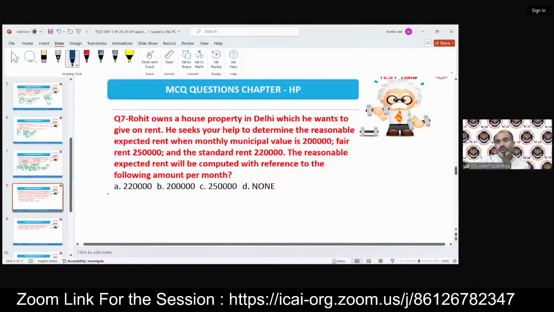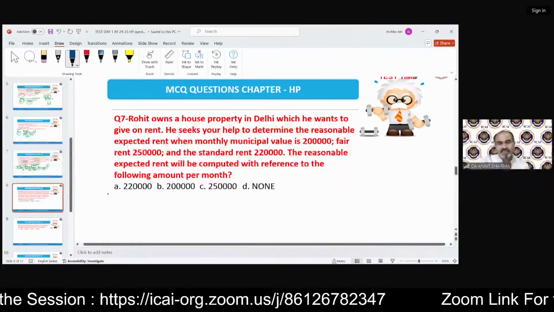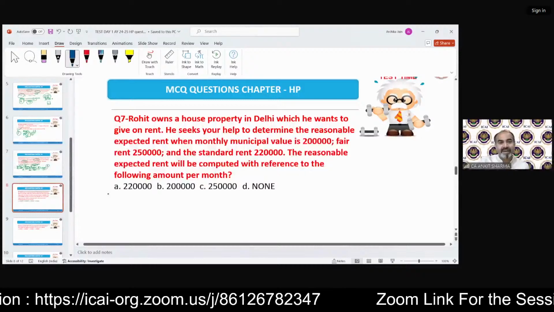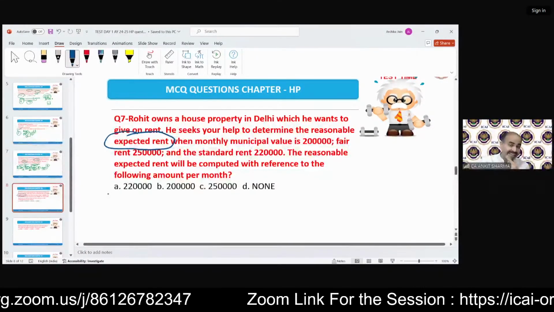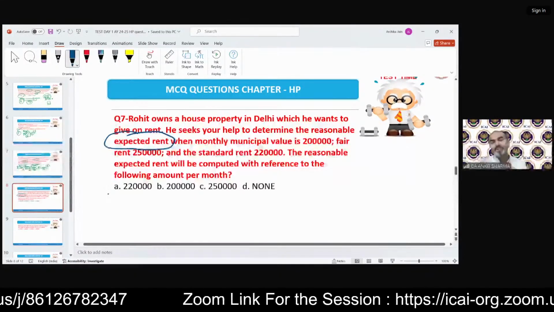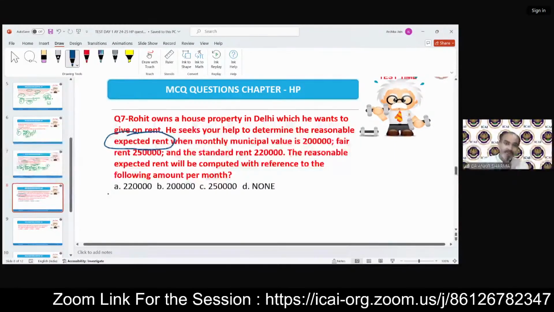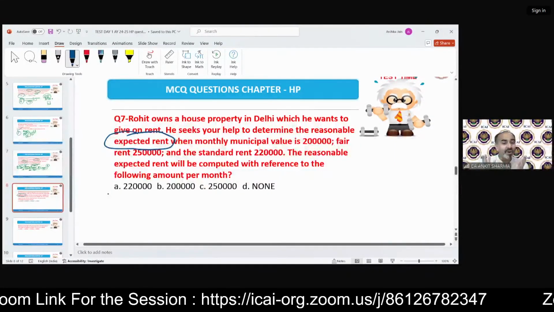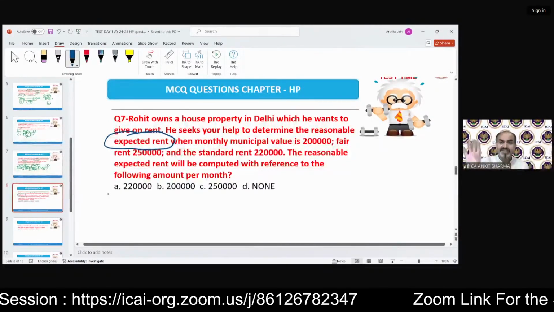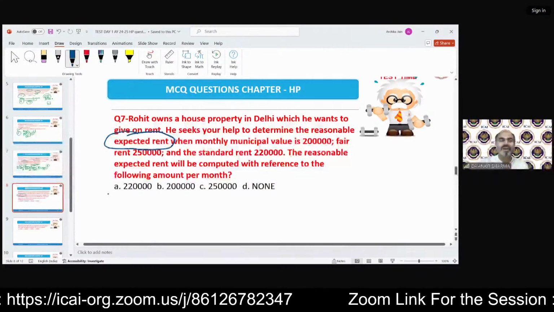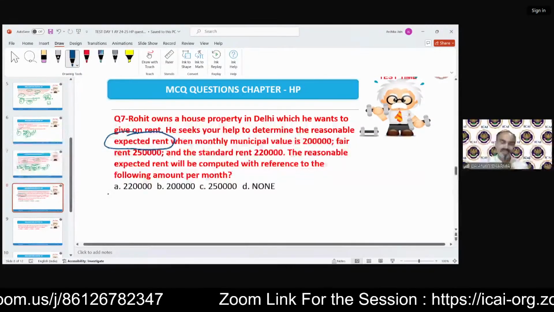Next, Rohit owns a house property in Delhi, which he wants to give on rent. He seeks your help to determine the reasonable expected rent. That's why I always say, please read the question carefully. Now, this question only asks expected rent. What some students do, they read, okay, this is a question, now we have to calculate the GAV. They know how to calculate the expected rent, but they did not read the question properly. So somebody might calculate the full GAV, and the answer of GAV is not present in the solution. So that will be nonsense, of course. That's why I always say, please read the question.